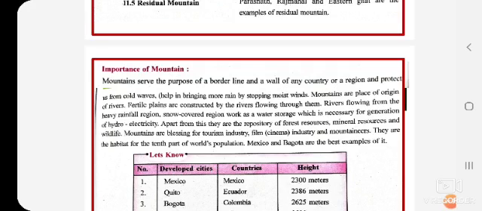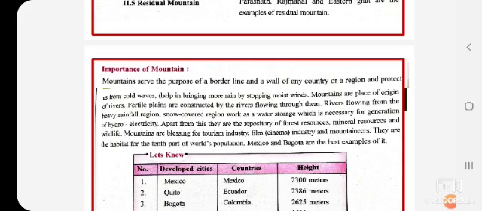Hill stations, as we say, and film industries use them for the background of the movie or for shooting some beautiful scenes, we have seen many times in the films also. And mountaineers, meaning those who do trekking, they also like mountains very much.